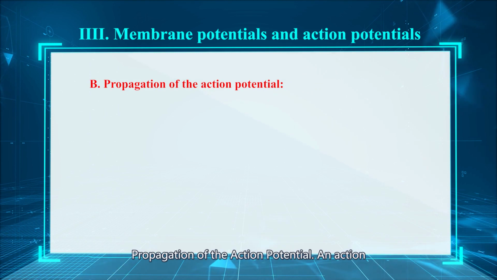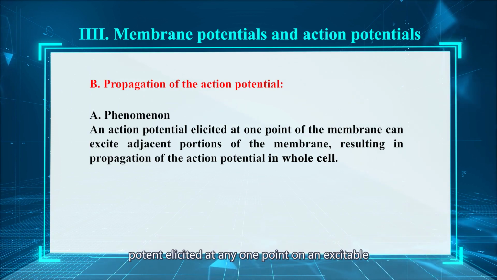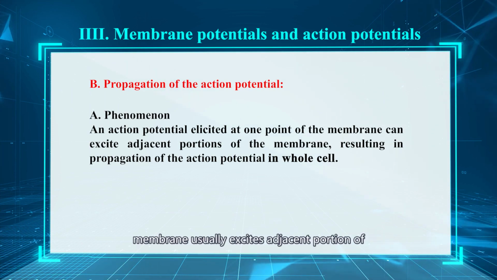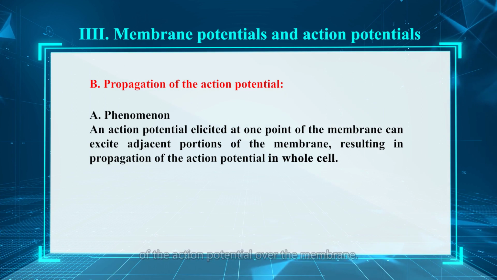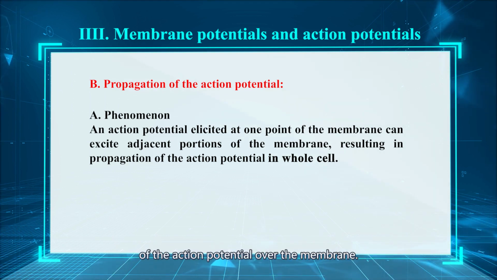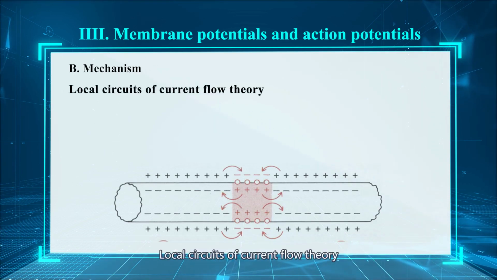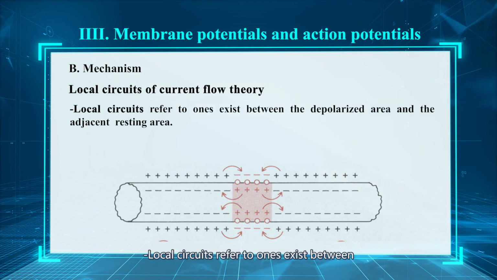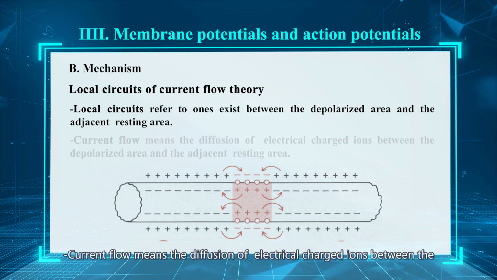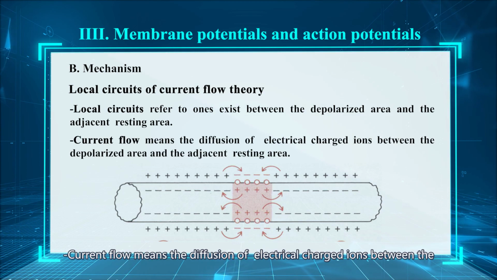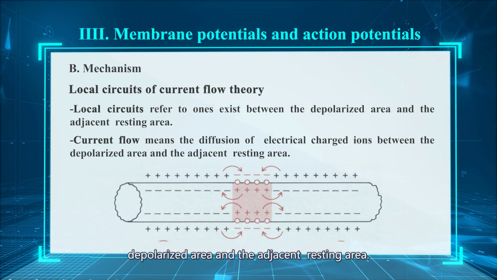Propagation of the action potential. An action potential elicited at any one point on an excitable membrane usually excites adjacent portions of the membrane, resulting in the propagation of the action potential over the membrane. Mechanism. Local circuits of current flow theory. Local circuits refers to ones that exist between the depolarized area and the adjacent resting area. Current flow means the diffusion of electrical charge ions between the depolarized area and the adjacent resting area.